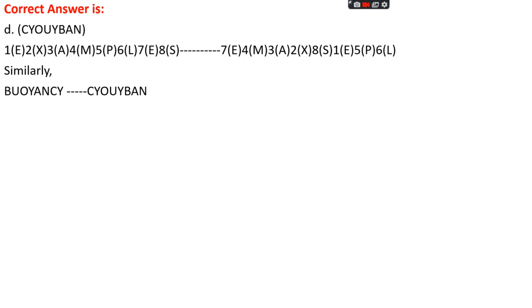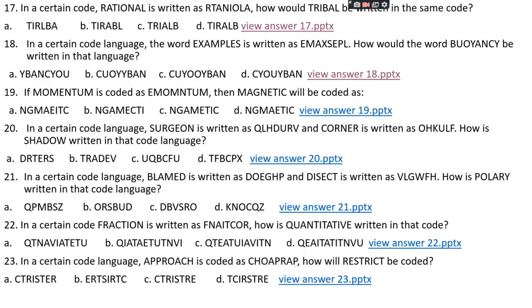Okay. Let's see, first write the position for each letter: 1E, 2X, 3A, 4M, 5P, 6L, 7E, 8S. So the coding is 7 4 3 2 8 1 5 6. We do a similar thing for the other word, and then we get the code CYOUYBAN, which is the right answer.